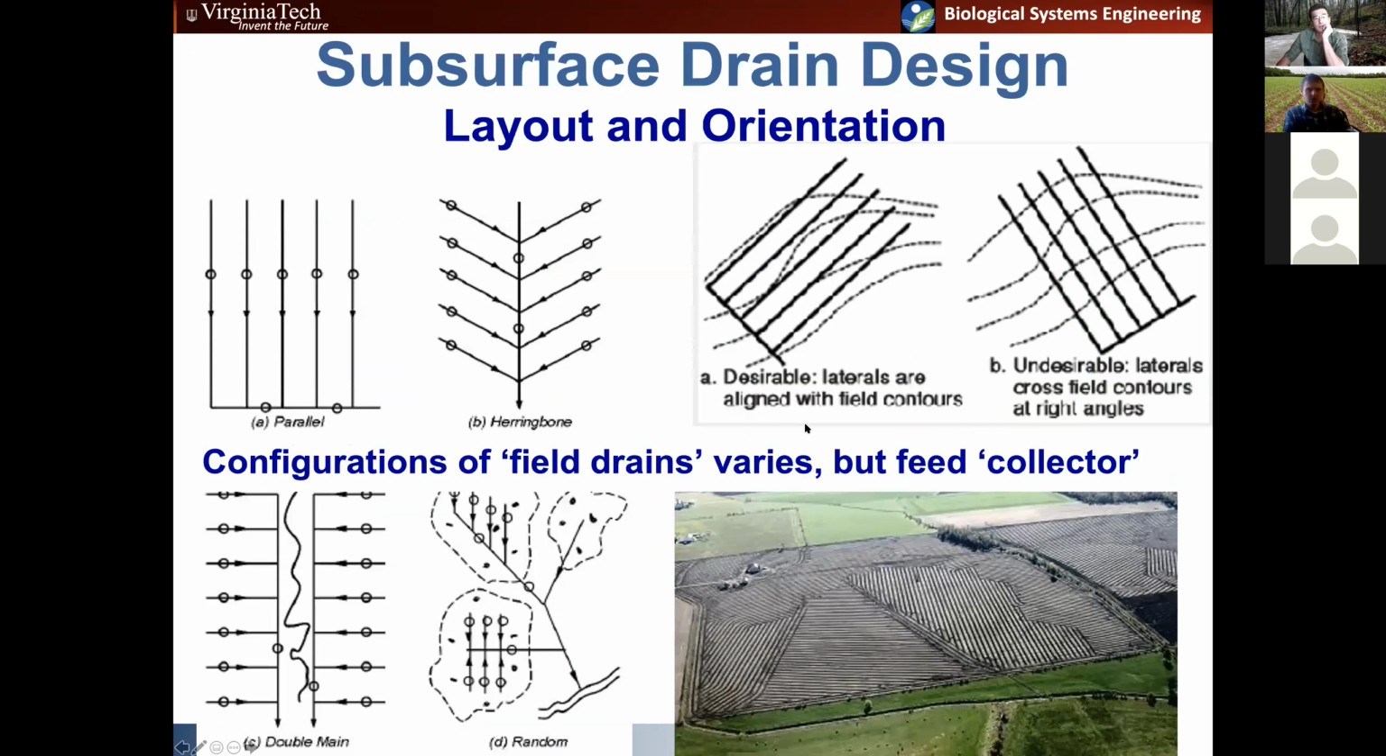Okay, so what about some of the layout and orientation of subsurface systems? Again, they're pretty flexible, just like ditch systems are. You can have them drain random areas of poor drainage. So again, maybe potholes or depressions that you want to drain. You can do parallel grids, herringbone. Again, there's lots of different designs that you could consider. The one thing I would caution you with is that you always want to align your laterals, right? So these laterals here with the field contours. So you don't want to have them crossing those field contours. Otherwise, it's never going to drain that land.